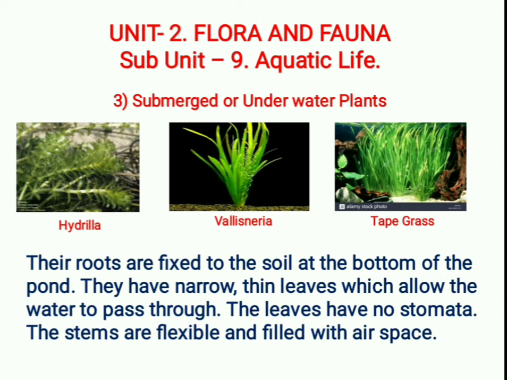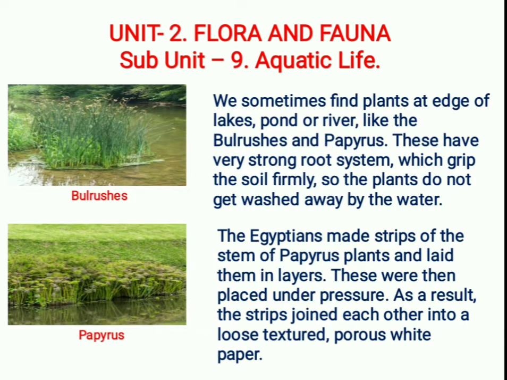Here we sometimes find plants at the edge of lakes, ponds or rivers. What are those? Yes, bulrushes and papyrus. These are the two types of plants growing at the edge of a lake, pond or river.